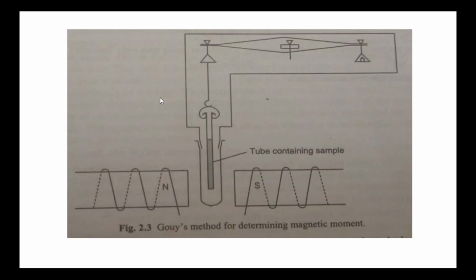This is the Gouy magnetic balance. These two are pans. To this pan, the sample is suspended, and this sample is placed between the poles of an external magnetic field. This is the North Pole and this is the South Pole. This is the second pan. In this pan, weights are added or removed to maintain the balanced position of the sample.